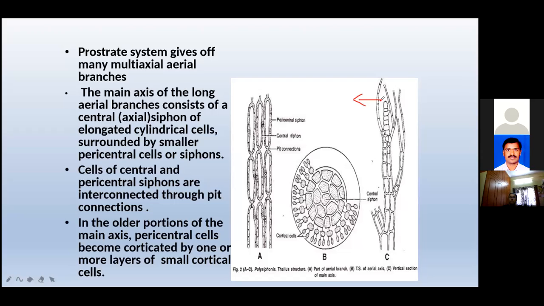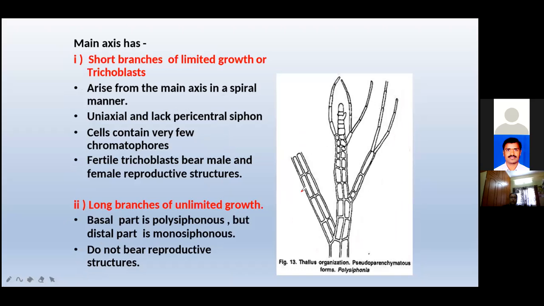Next one, the erect thallus possesses two types of branches. Here also there are two types of erect branch. This is the erect one, no? This is a trichoblast. This part is the erect system. The erect thallus possesses two branches, can you see, two branches.